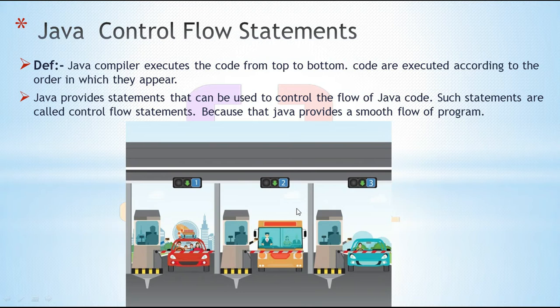You can observe Java code executes line by line from top to bottom. But I want to add some condition in between that execution. So I can add it using a control flow statement. You can see this real life example. Here we have a one-way road and here we have a toll plaza. We have distributed different partitions for different vehicles, and that's why it's a smooth execution.